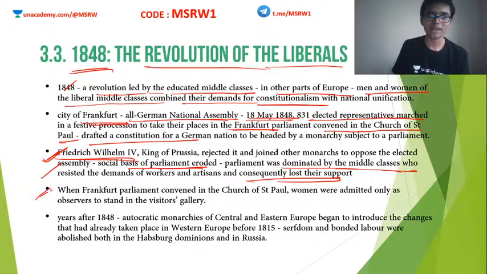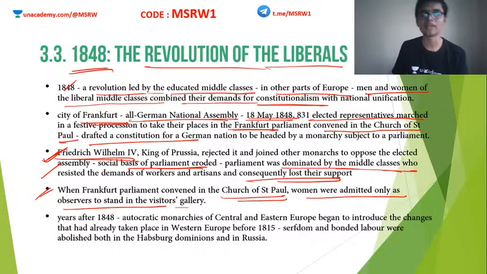Clear? So when Frankfurt Parliament convened in the Church of St. Paul, women were admitted only as observers to stand in the visitors' gallery. Okay, I told you women played a huge part in all these revolutions, but they still were considered as second-grade citizens. They were not given voting rights. All these 831 representatives were men. Okay, not women.